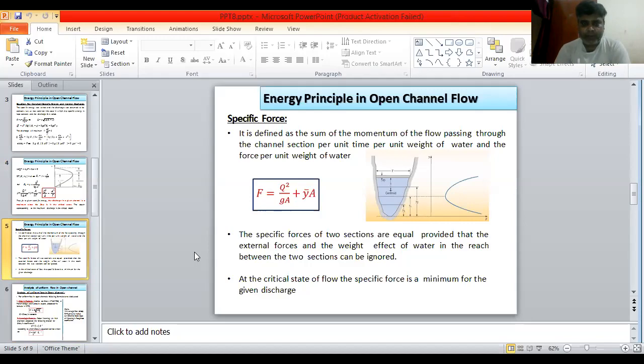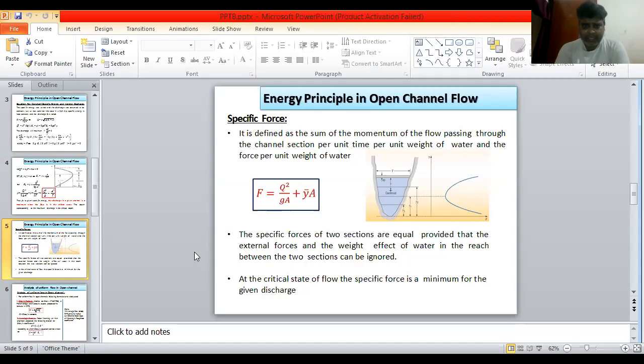This is the basic definition of specific force. And the mathematical equation of specific force, F is equal to Q square upon g A plus y bar into A. Here y bar is the centroidal distance. The specific force of two sections are equal, provided that the external forces and the weight effect of water in the reach between the two sections can be ignored.